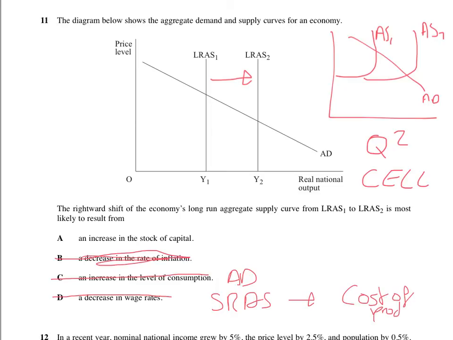So I could see why someone might say that, but they've got it wrong. So that's wrong. And then obviously A is right because an increase in the stock of capital goods would increase the quantity of capital. So therefore, obviously, the LRAS would shift to the right.